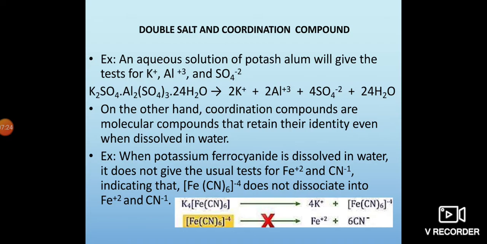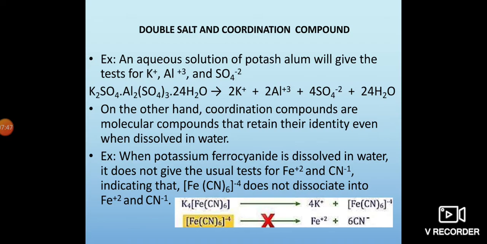So they separate from each other from that salt complex. So they give individual tests for potassium, aluminum and sulfate. On the other hand, coordination compounds are molecular compounds that retain their identity even when dissolved in water.